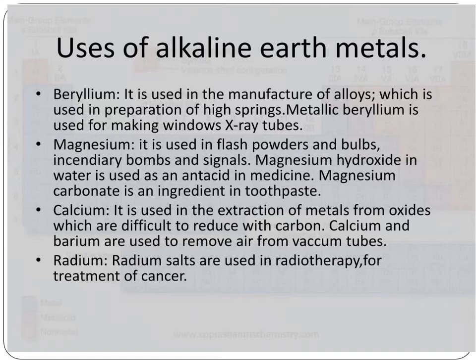Next, calcium. It is used as a reducing agent in the metallurgy of uranium, zirconium and thorium. It is used as a deoxidizer, desulfurizer, and decarbonizer for various ferrous and non-ferrous alloys. Calcium is also used in making cement and mortar in the construction field. It is used in dehydrating oils, as a getter in vacuum tubes, and in fertilizers, concrete and plaster of Paris.